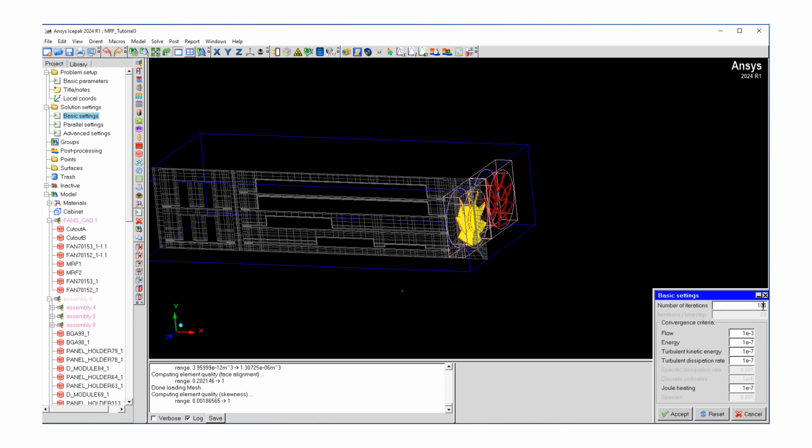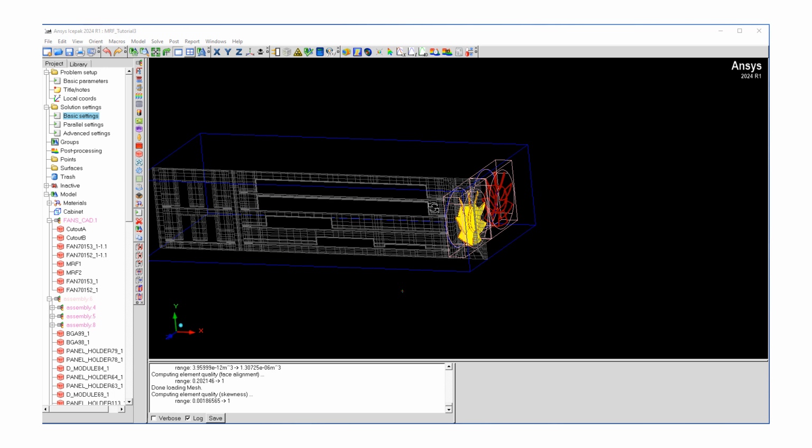Next step is doing some basic settings for numerical solution. As this is a complex flow, let's just put in 1000 iterations. Also tighten the flow convergence criteria by 2 orders of magnitude. For turbulence, we don't need this level of accuracy, and let's hit accept.